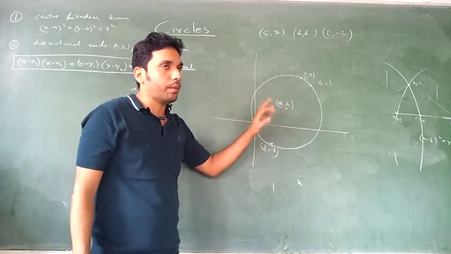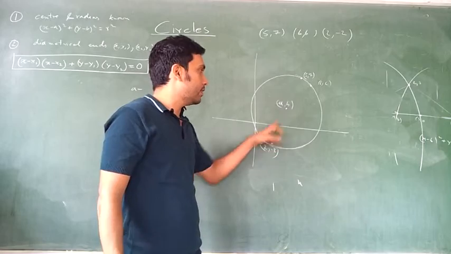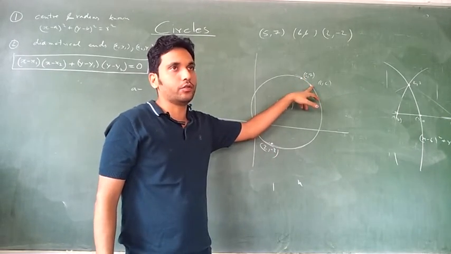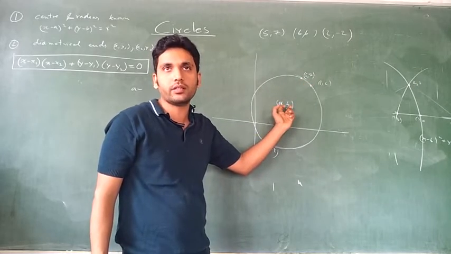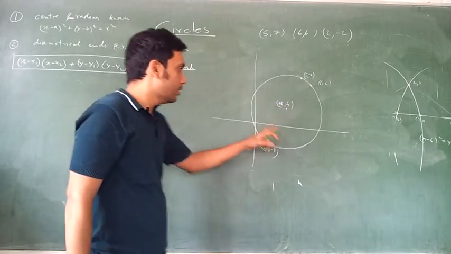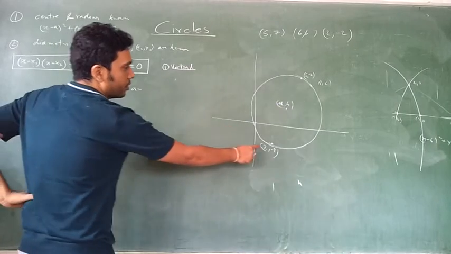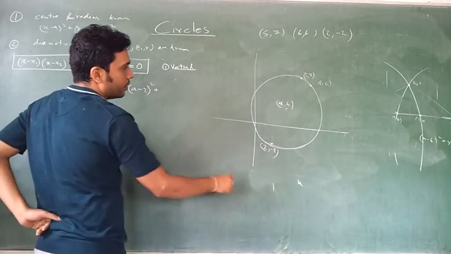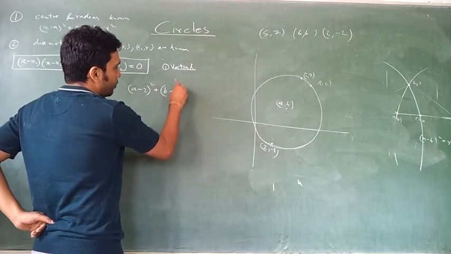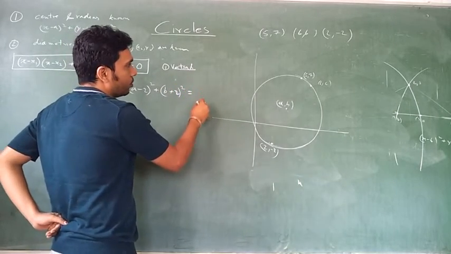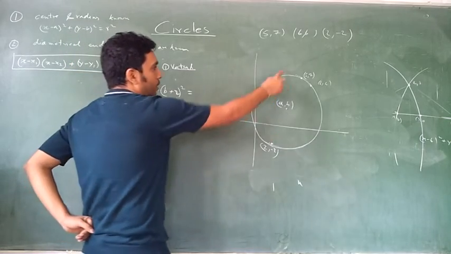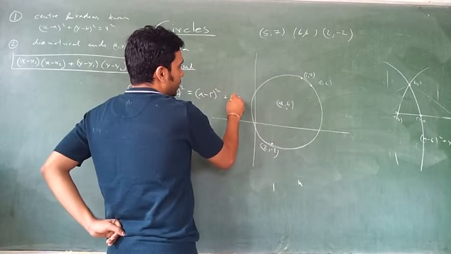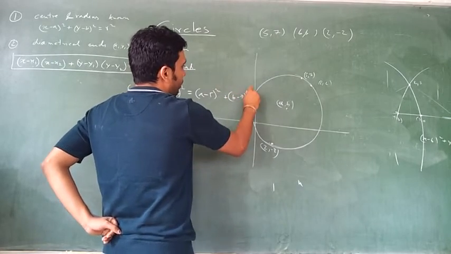Let the center be a comma b, and then this distance will be equal to that distance, which gives you one equation. This distance will be equal to that distance, which gives you another equation. 2 variables, 2 equations, and you can solve it. So let me write the equation: a minus 2 the whole square plus b minus 2 the whole square is equal to a minus 5 the whole square plus b minus 7 the whole square.